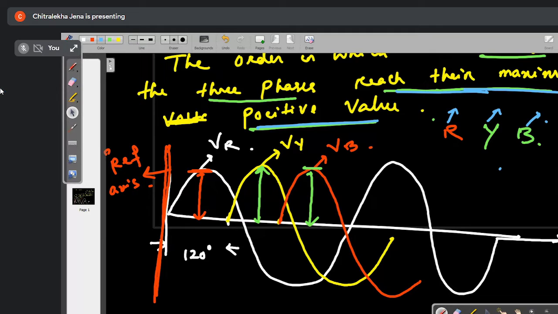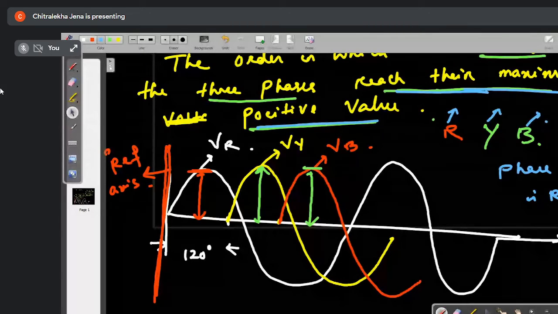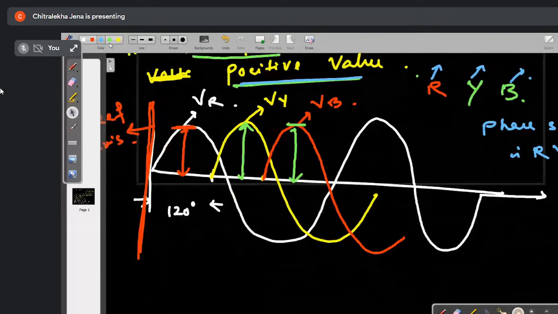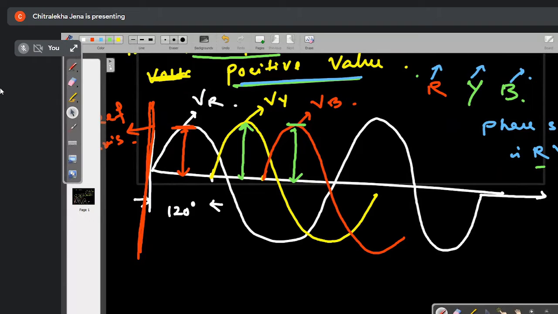So the phase sequence is RYB, the order in which the maximum positive value occurs. Okay, very good.